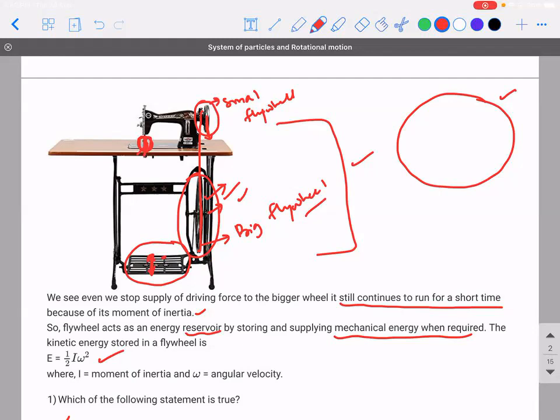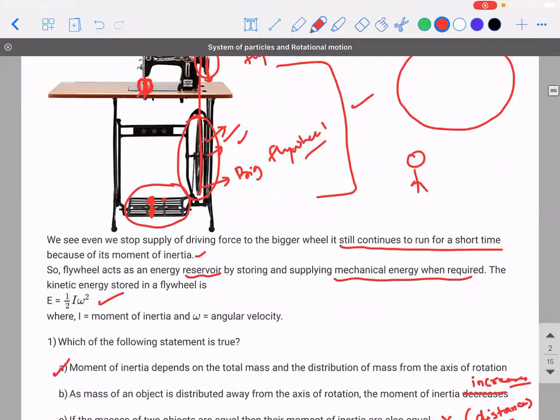Any machine in this world is designed for that. You take a simple pulley, I'll give you a simple example. Let's say you're going to a gym, doing some workout for your biceps. So you have the dumbbells. Tell me one thing, is lifting the dumbbell as dead weight easy, or if I give you a machine with a pulley where you just pull the rope and work out your biceps, which one is easy?